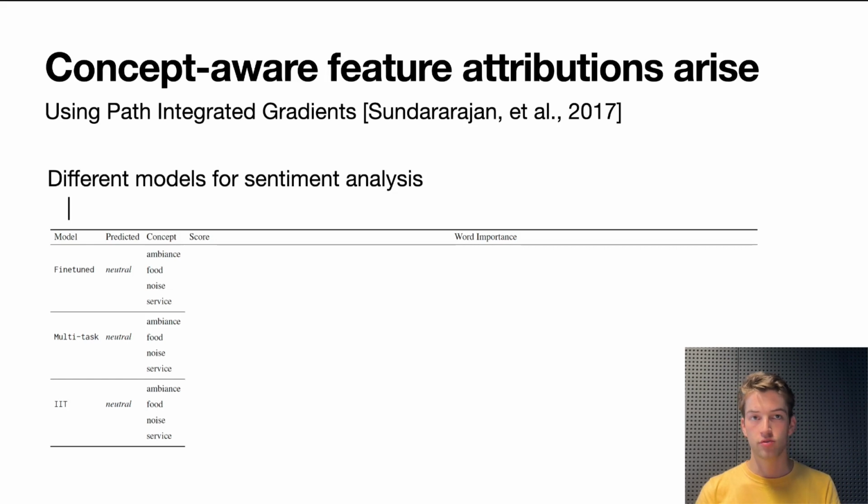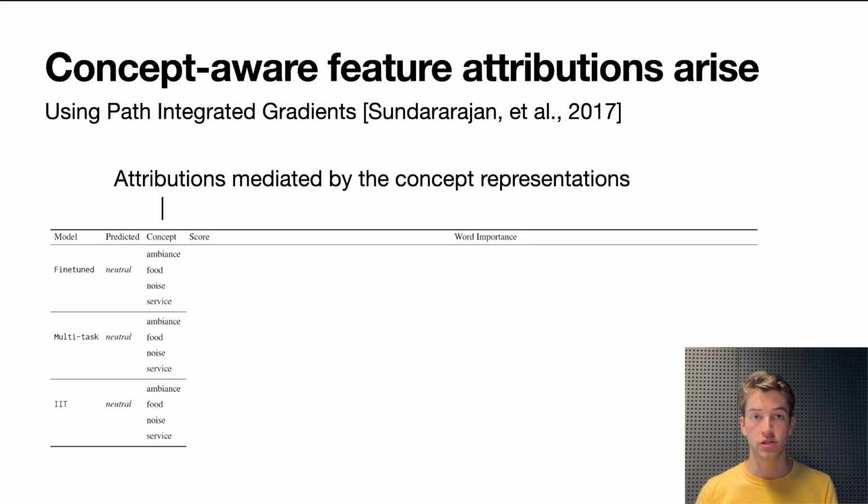And then we have the interchange intervention model, the IIT model. This is basically the causal proxy model, where instead of multitask training, we did those causal interventions on those specific representations. And so then we're going to do feature attributions, but not with the full gradients, but only with the gradients mediated by a specific concept. That means flowing through the neurons that we associated with that concept.